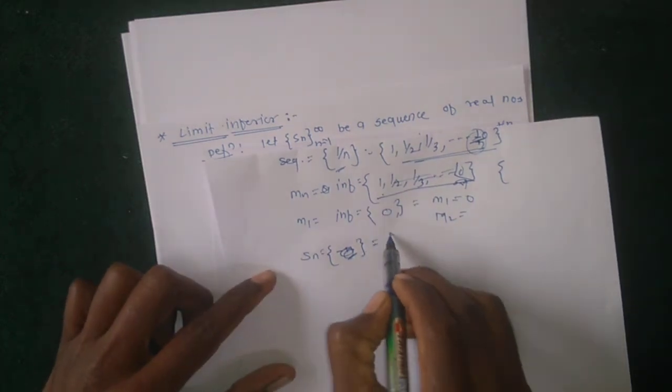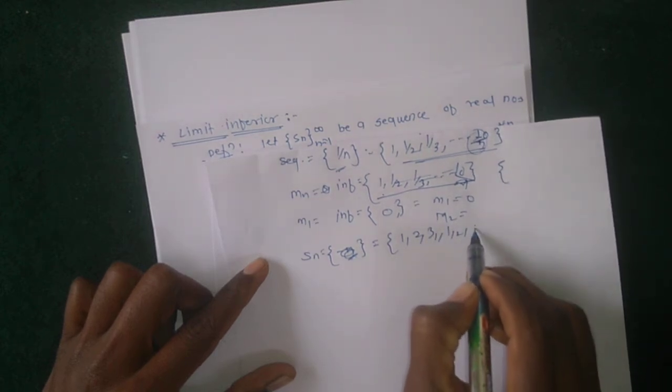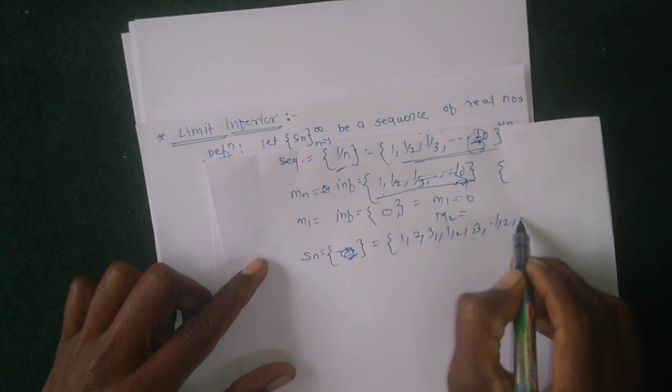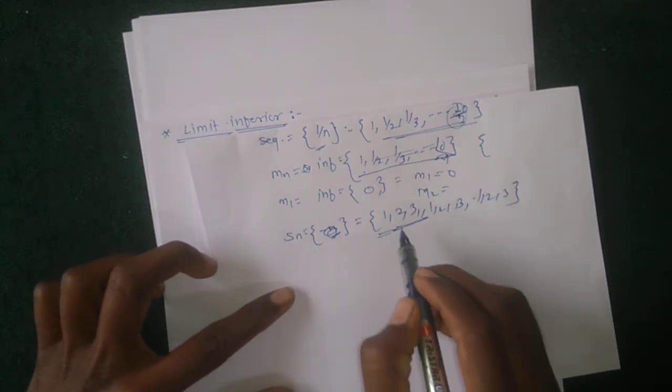Suppose we choose the sequence 1 2 3, then 1 2 3, then 1 2 3 again. This is also a bounded below sequence.